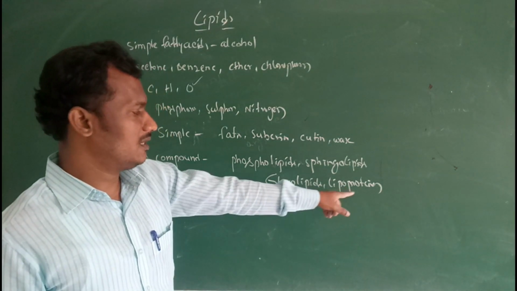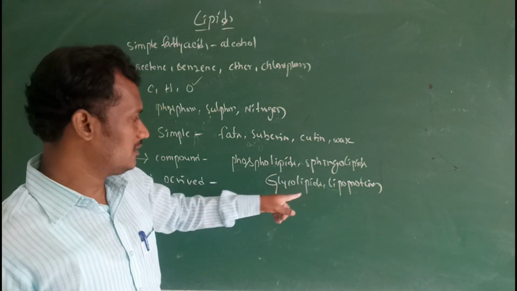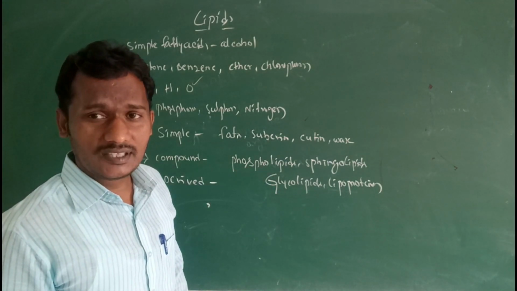Lipoproteins means lipids and protein, carbohydrates and lipids, phosphorus and lipids, etc.